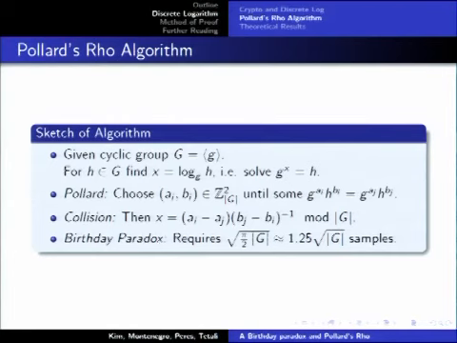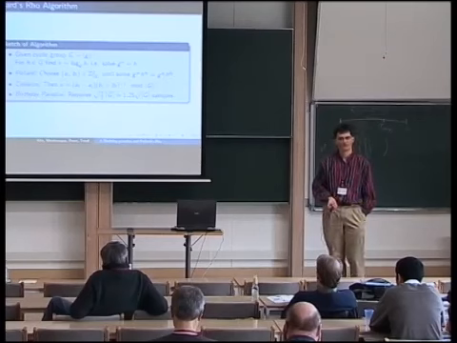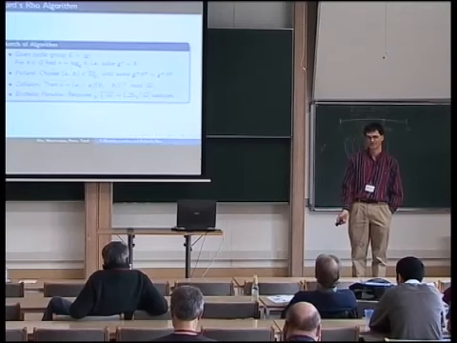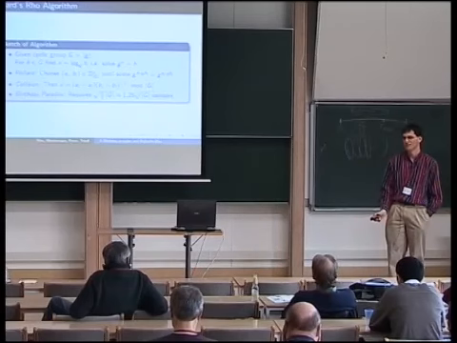So the birthday paradox tells us that if we were picking these random exponents a and b about root of the group order times, then eventually we would have this equality occurring and potentially be able to find the discrete logarithm. Okay, so there's an obvious problem here. If we were actually to check the computation for every outcome we get, we would have to make about 1.25 root g, or choose two, comparisons, and that wouldn't help us at all.